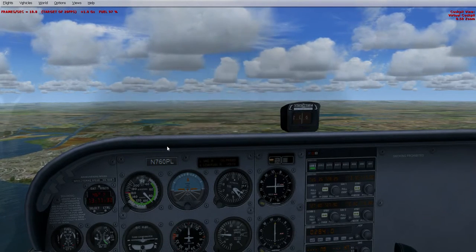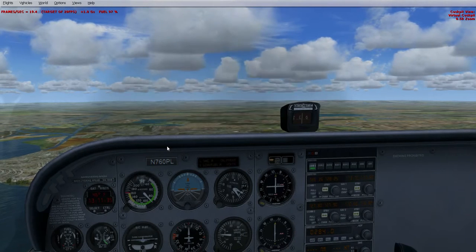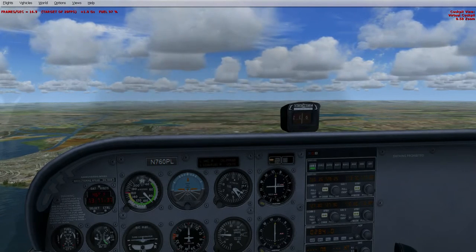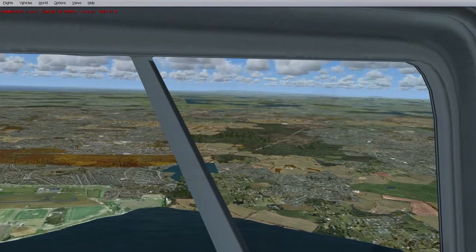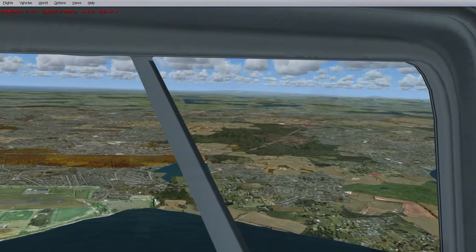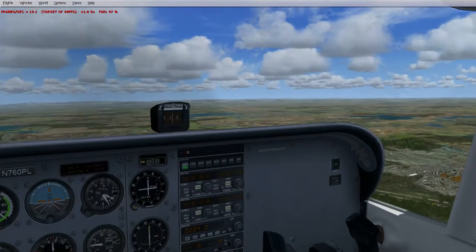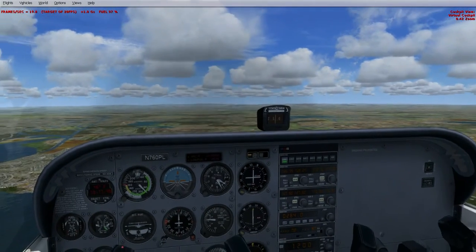Papa Lima, cleared to land, runway 27, follow the aircraft on final. Right, I've just been given landing clearance, which is surprising because I've not even turned on to the approach yet. But cleared to land, runway 27, Cessna 0 Papa Lima.